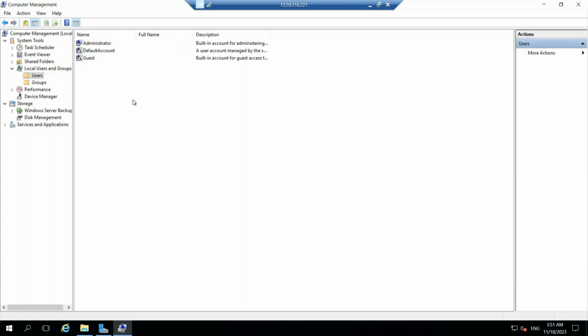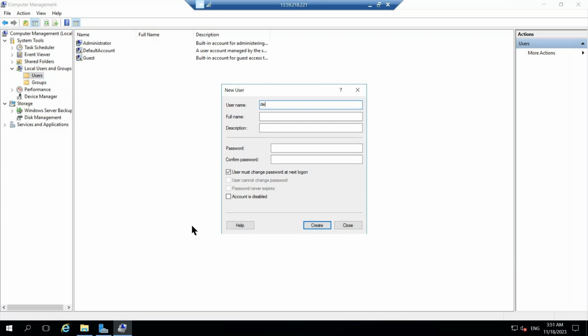For which, right click on users, click on new user, give the username, DevOps user one, full name, the same name I want to give, and description I can give DevOps engineer, right? So for the password we need to give a combination of small letters, capital letters, special characters, and numbers.